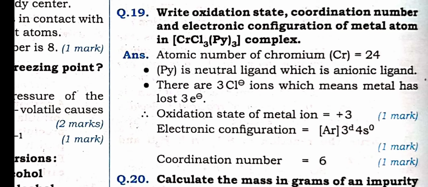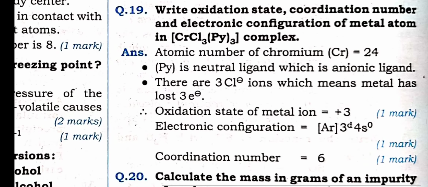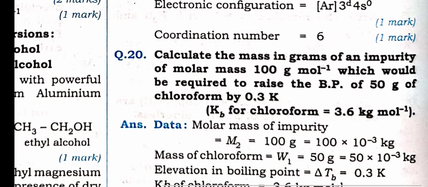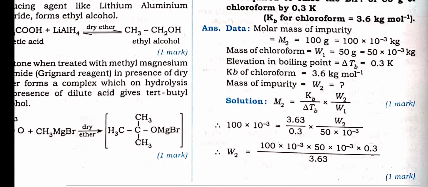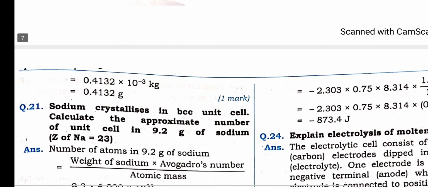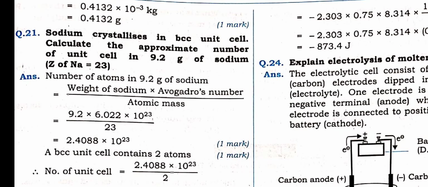Write the oxidation state, coordination number, electronic configuration of the metal atom from the coordination compound. Very simple. Calculate the mass of the impurity from solution, colligative property. Numerical problem. Even you can put it in the option or you can solve it very nicely. From chapter number 1. This type of question you solve, student. The formula I have told you previously also.